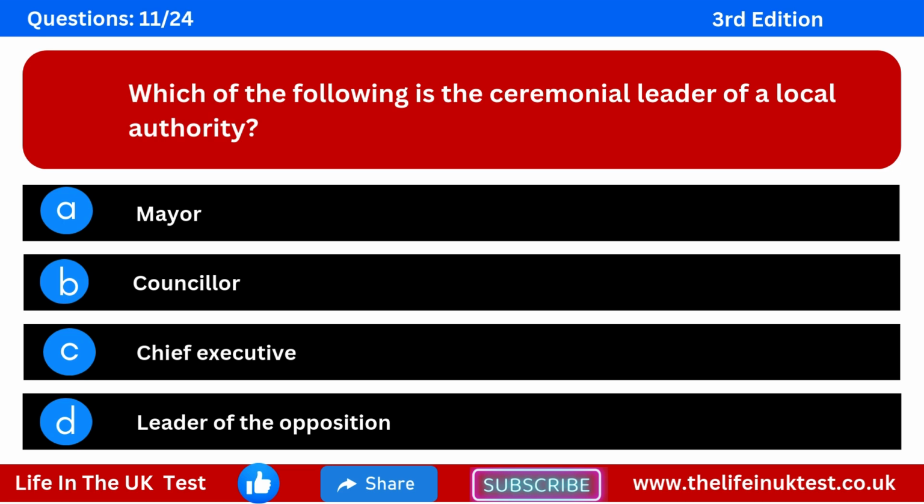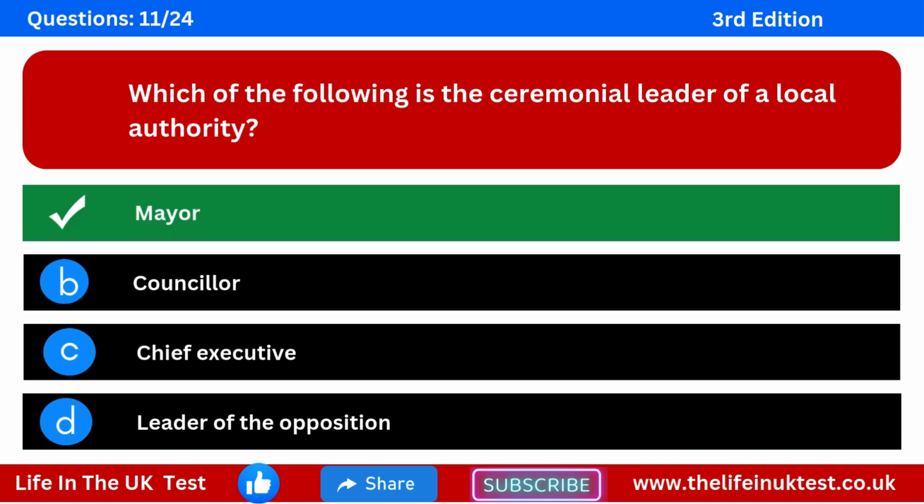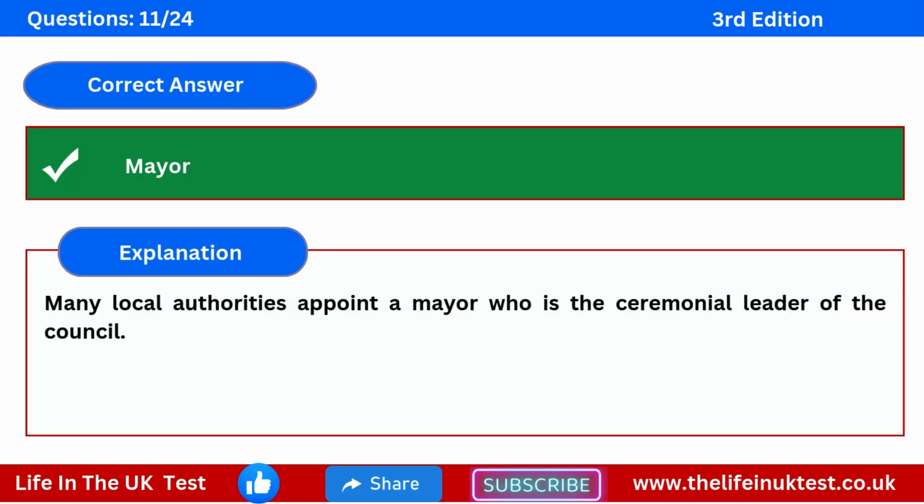Question 11. Which of the following is the ceremonial leader of a local authority? Option A, Mayor. Option B, Councillor. Option C, Chief Executive. Option D, Leader of the Opposition. The correct answer is Mayor. Explanation: many local authorities appoint a mayor who is the ceremonial leader of the council.